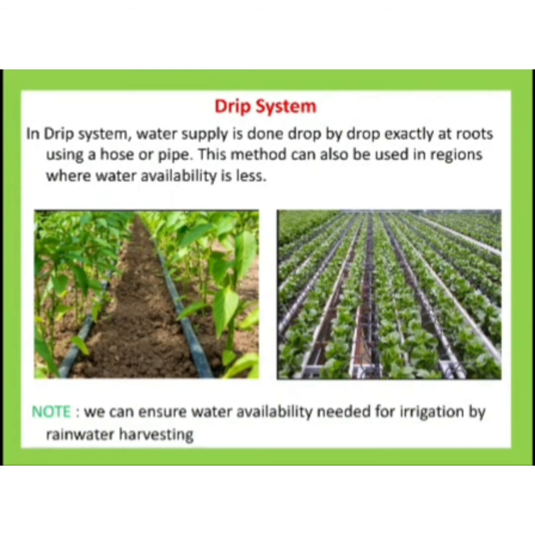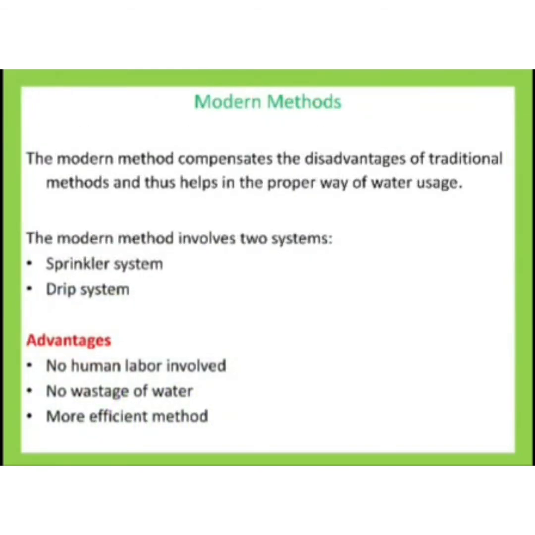Okay, so the advantages of the modern method are that no human labor is involved, no wastage of water, and it is a more efficient method. These three advantages we can quote for both methods, that is sprinkler system and drip system.